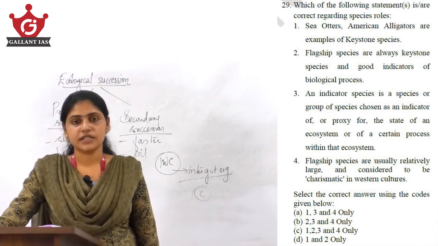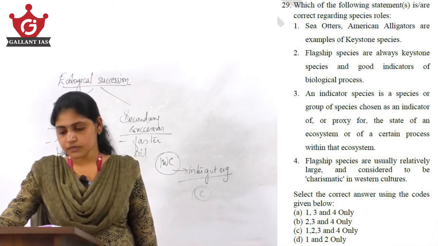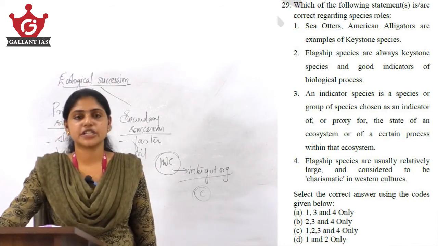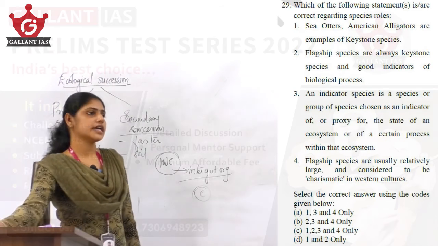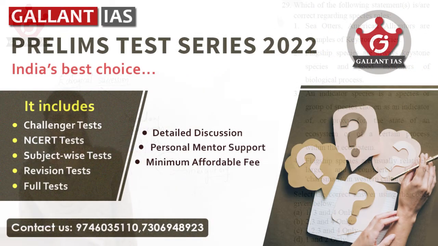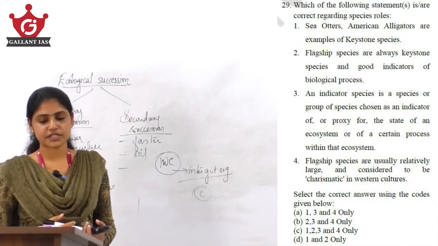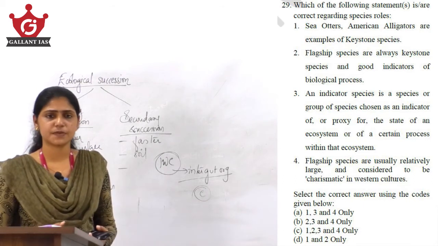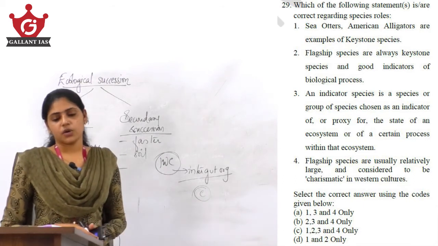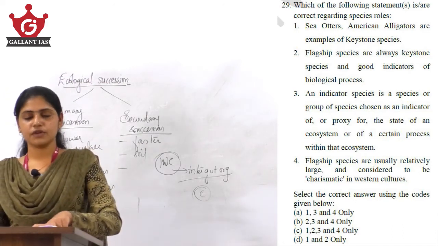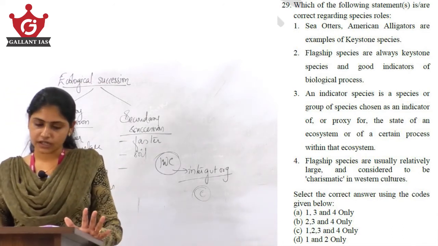The fourth statement says flagship species are usually relatively large and considered to be charismatic in Western cultures. See, the first statement is with regard to species role. Okay, certain species have certain roles in the ecosystem that we call by certain terms. Like we have flagship species, indicator species, keystone species, and so on. So, the first statement says sea otters, American alligators are examples of keystone species. It is a fact.